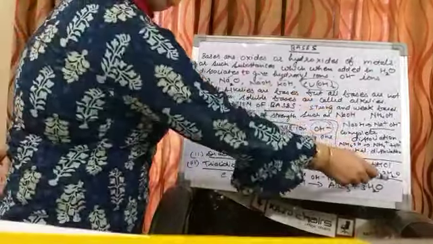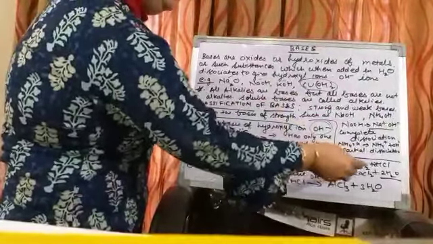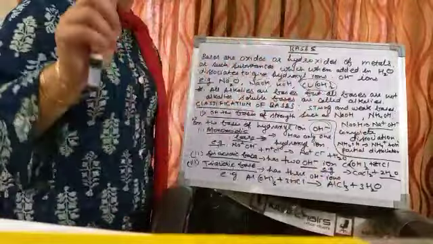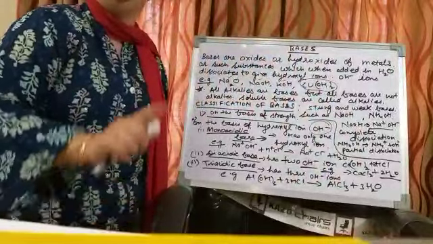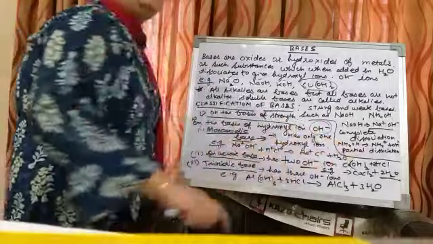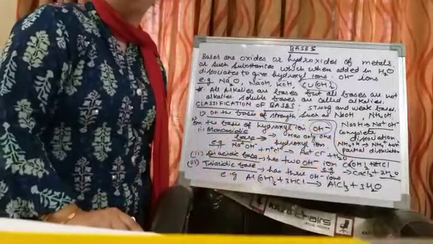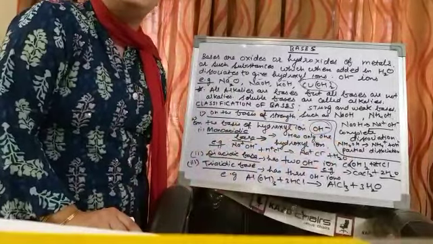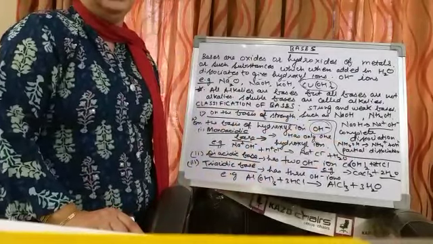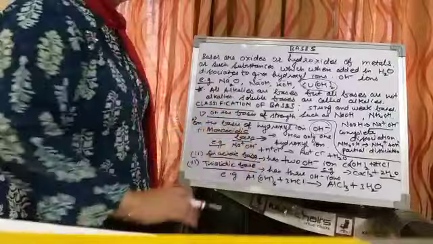Here 2 are there. When it dissociates, how it dissociates, that also I have written. And second thing, during neutralization reaction, how many water molecules are formed? If 2 water molecules are formed, it means 2 hydroxyl ions react with hydrogen to give 2 molecules of water. That's why it is called a diacidic base.